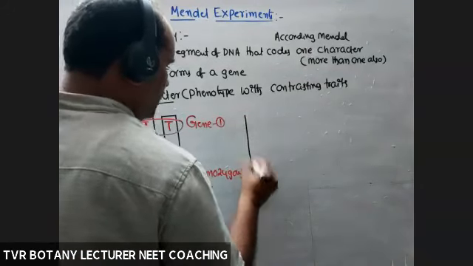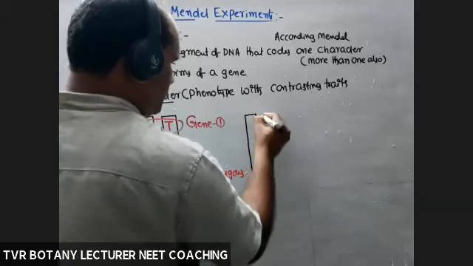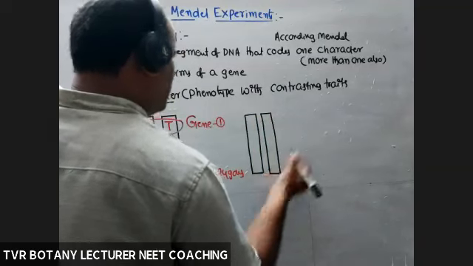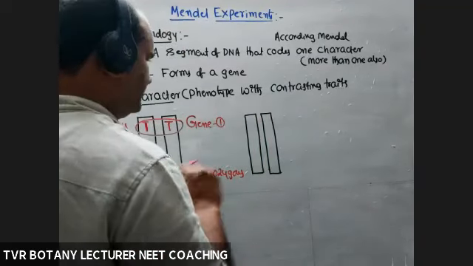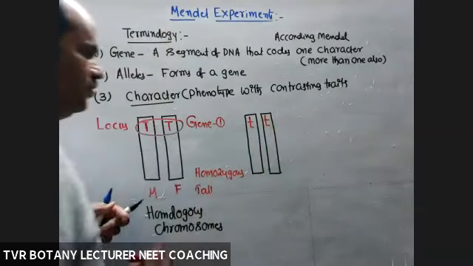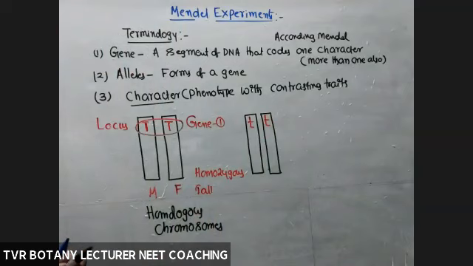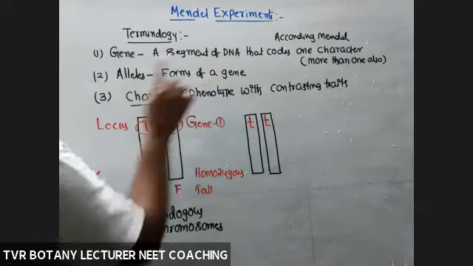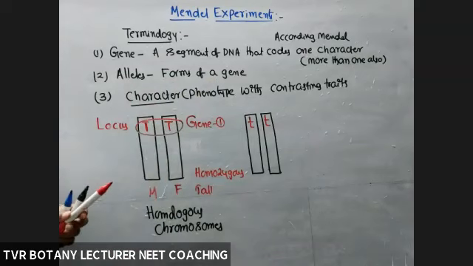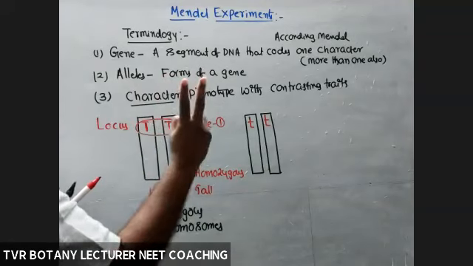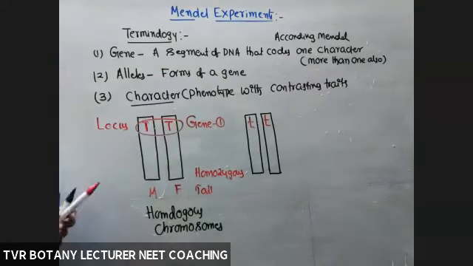Next, take one more homologous pair, in a second parent. Here, small t, small t. What are small t and capital T? Forms of a gene, alleles. What is that gene? The height-controlling gene, according to Mendel, has two types of alleles, capital T and small t.